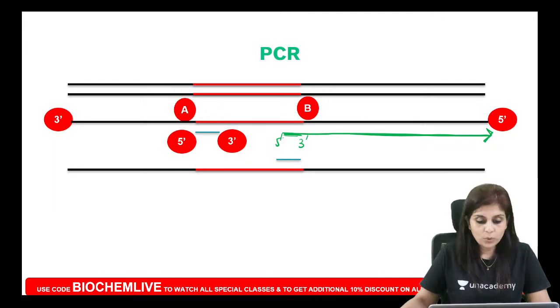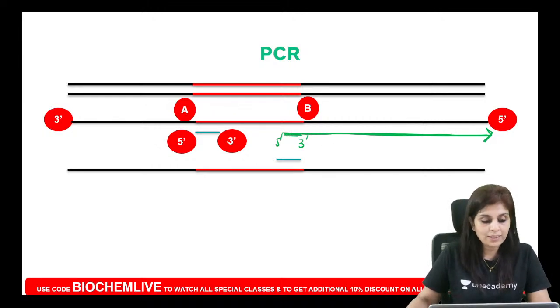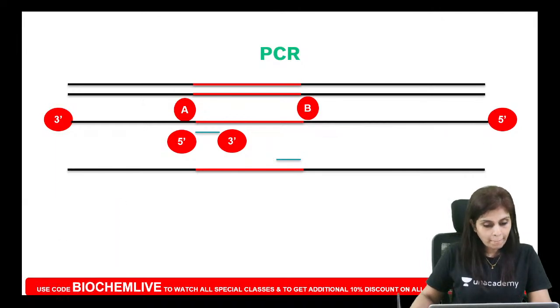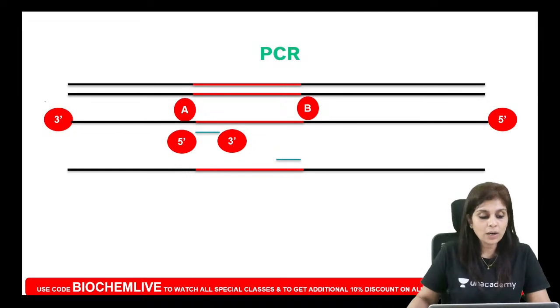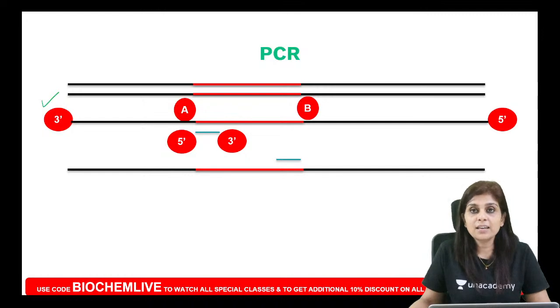Yeah. So now listen to this. What did I ask you? I asked you, will you be happy getting this side of the fragment? No. What do you want? You want only the red color. So how will you choose primers? You choose primers in such a way that your primers are complementary only to 3' flanking sequences so that you get exactly what you want.